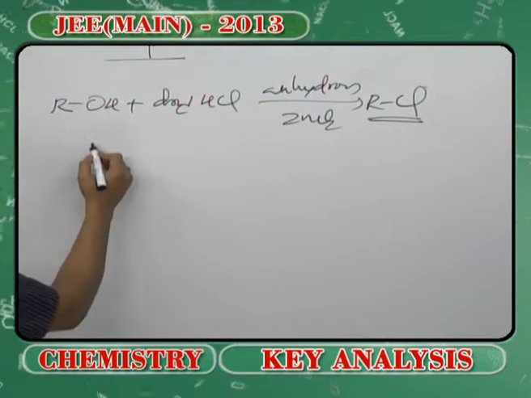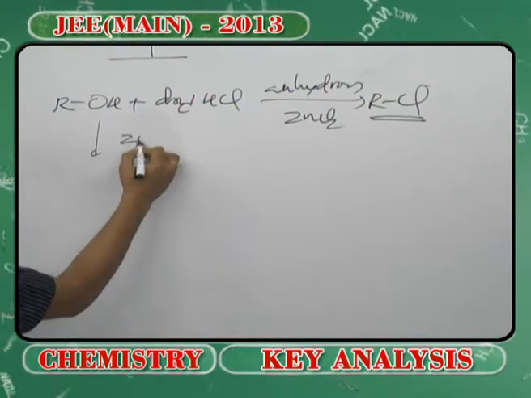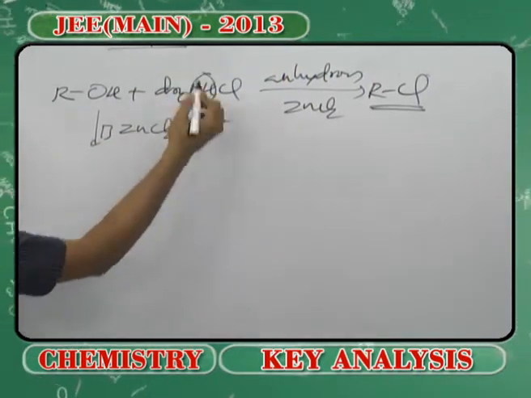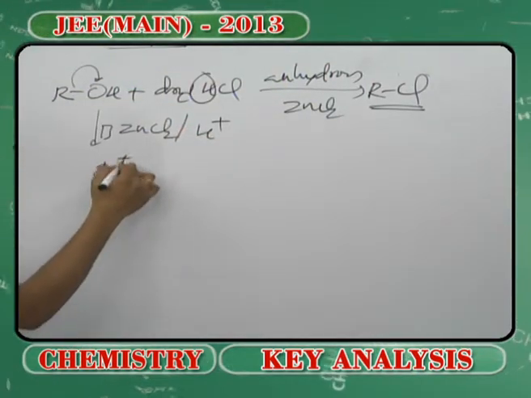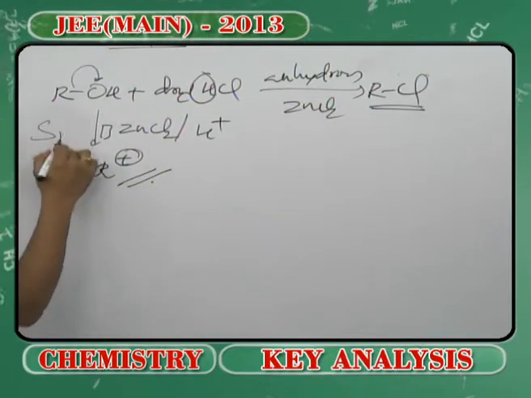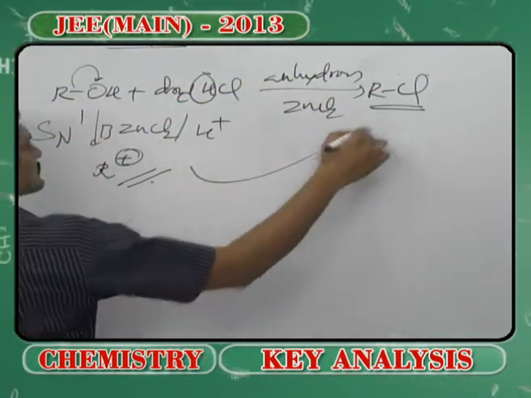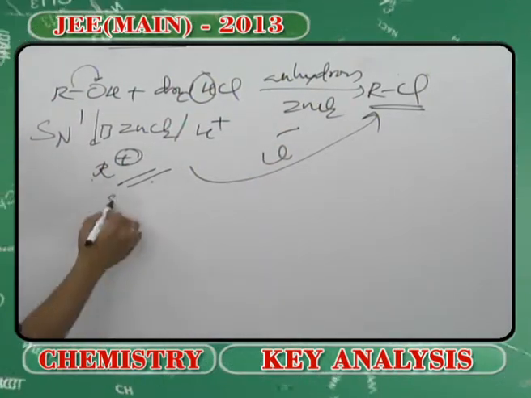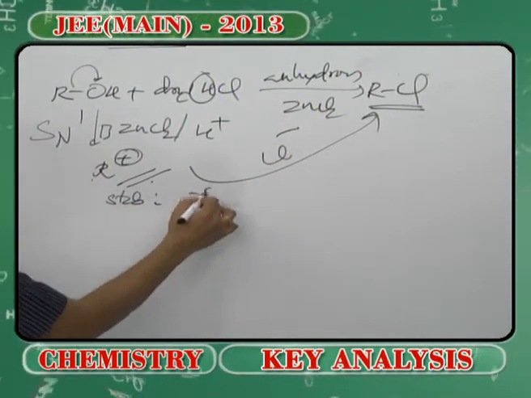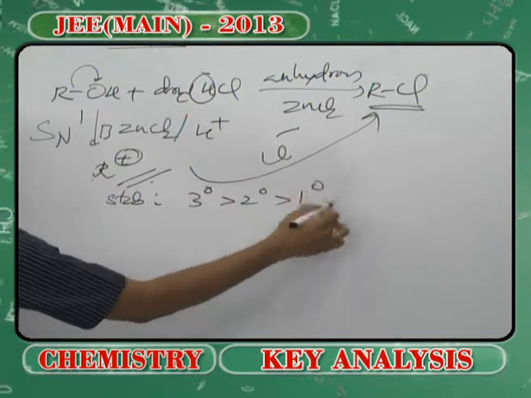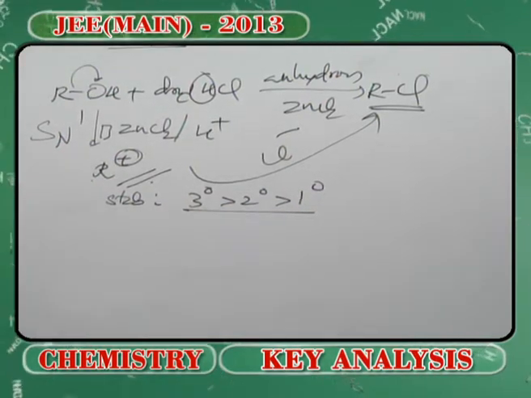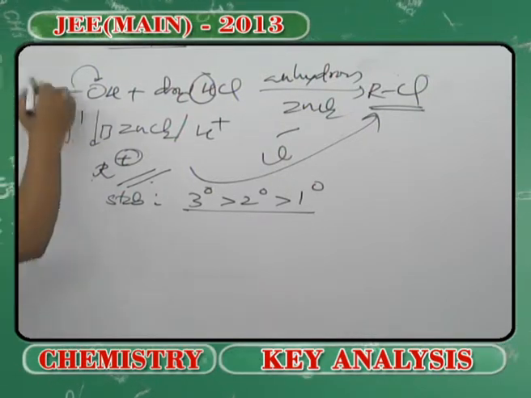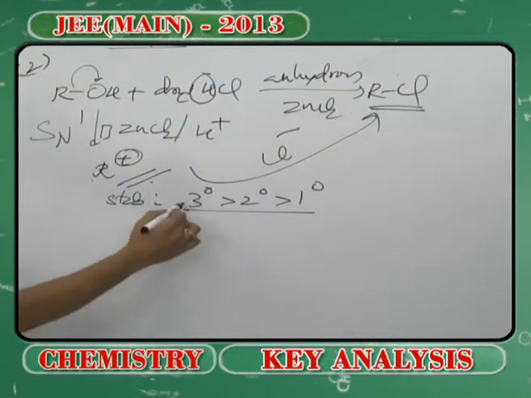So this proceeds through, if I am adding this ZnCl2, or indeed if I take another electron deficient species, if I anticipate this to form a carbocation, I will say this reaction overall is going to take place in the SN1 pathway, where carbocations are produced, and as far as stability is concerned, if this follows SN1, it should be a 3-degree alcohol. That is, a tertiary alcohol by SN1 pathway.